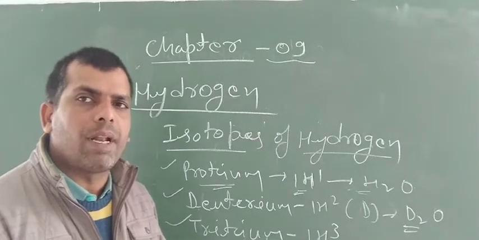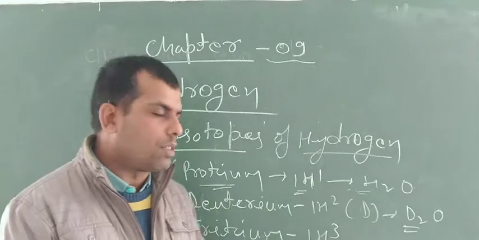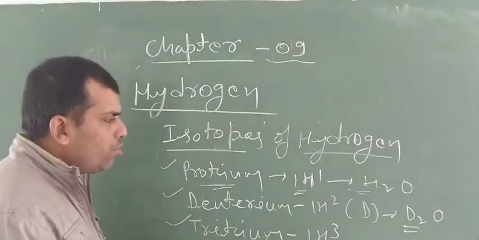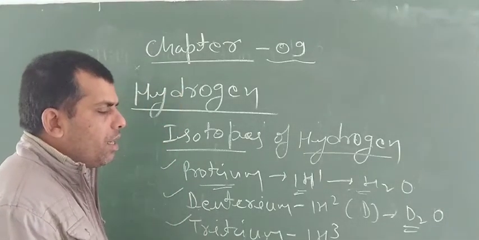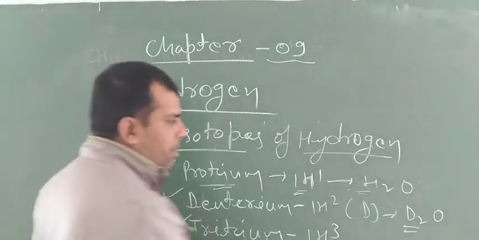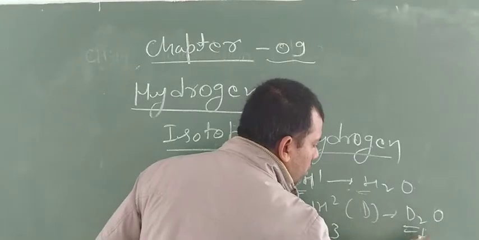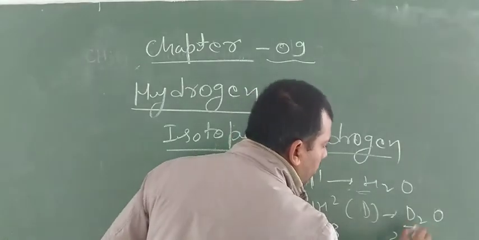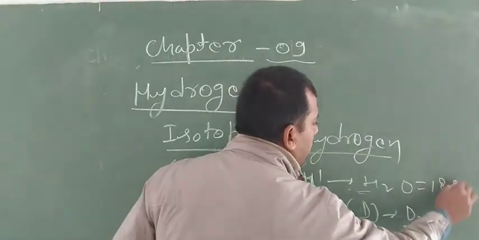It inhibits the velocity of neutrons. D2O is known as heavy water because the molecular mass of D2O is 20 gram and the molecular mass of H2O is 18 gram.